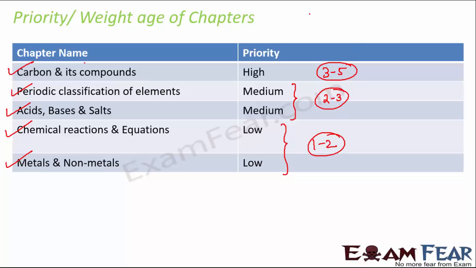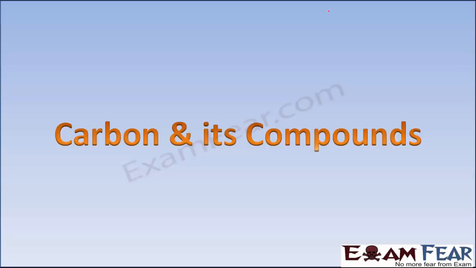Overall, you would have around 8 to 10 questions from chemistry in your science board exam paper. Out of those 8 to 10 questions, these would be the priorities of the various chapters. So we will start with the high priority chapter first and then gradually move towards the low priority chapters. Let's get started with carbon and its compounds.